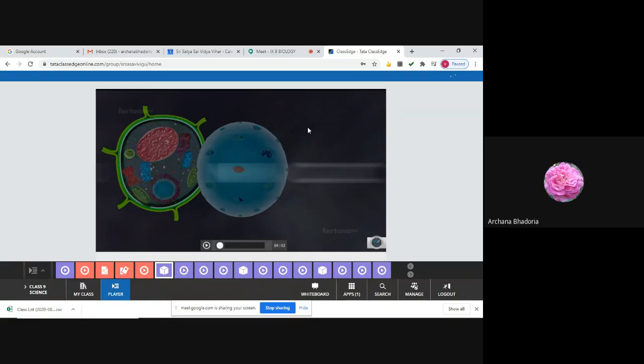Yes, ma'am. So the RNA synthesis will occur inside the nucleus, but it is needed outside. So it will pass out of the nucleoplasm through the nuclear pores. And the nucleotides which are needed for mRNA formation will also be transported through the nuclear membrane.